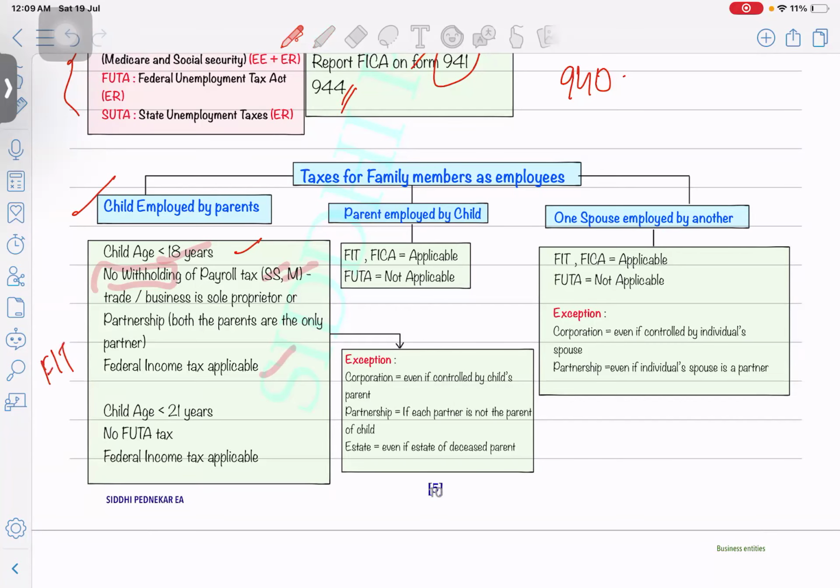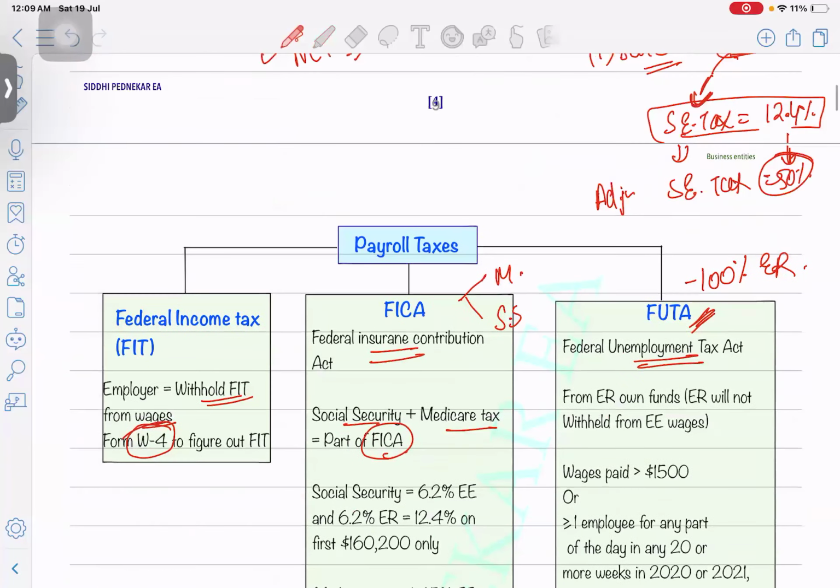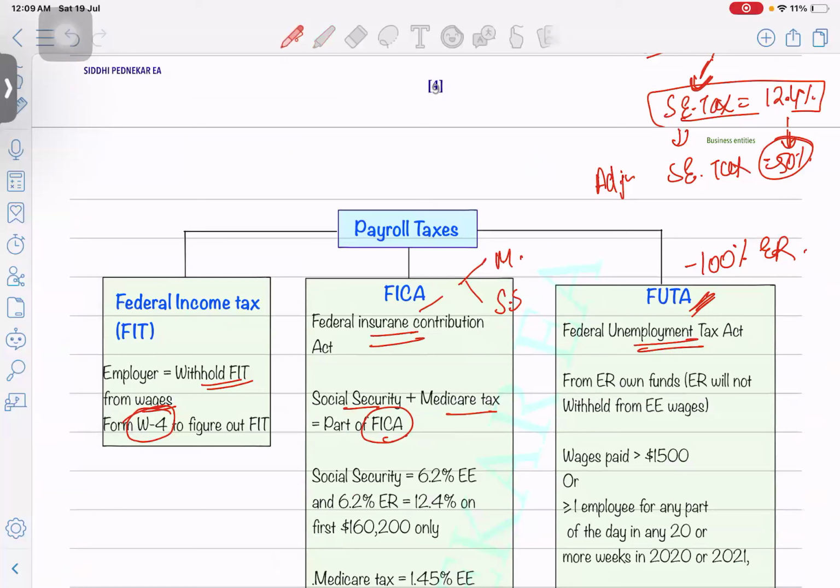So I hope you understand the difference between these three. Medicare and Social Security is FICA. So FICA is not applicable if the age is less than 18, but federal income tax is applicable. Federal income tax is just like TDS in India, based on your estimated income, in which slab rate you are going to fall based on your filing status. So all that information you have to give to your employer on your W-4 form.